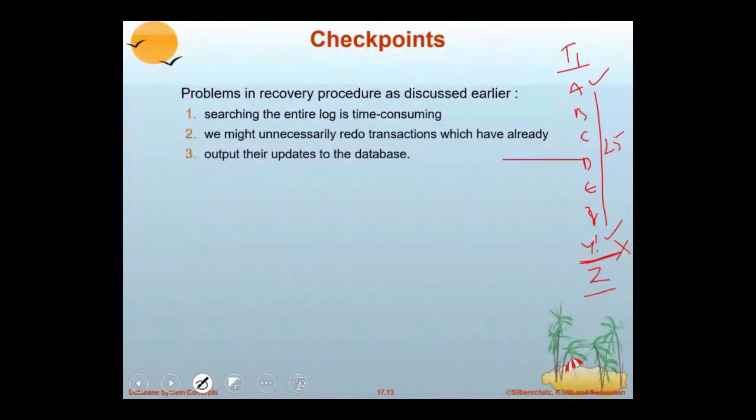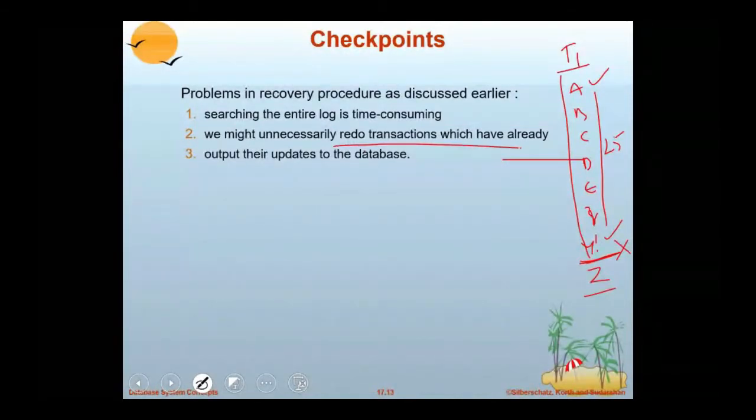If any failure occurs, now the database system has to search the entire log, and searching the entire log is time consuming. And suppose the commit operations are already done, then redoing is unnecessary, as we have seen previously.